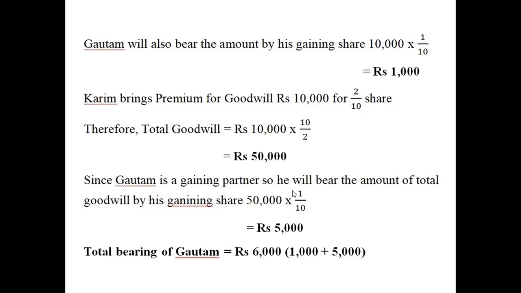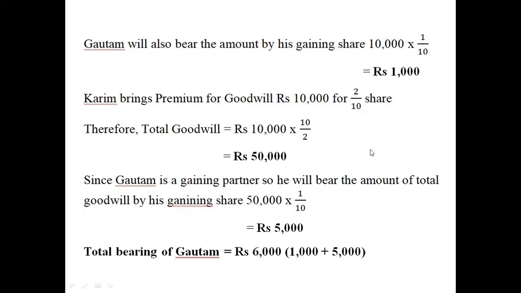So we have to find the total goodwill of the firm, and then on that amount, the gaining partner will bear the amount by his gaining share. There is a spelling mistake here. Just leave this. Okay, so it will be 5,000. So this means that 5,000 will be given by Gautam to Rahul, the sacrificing partner.